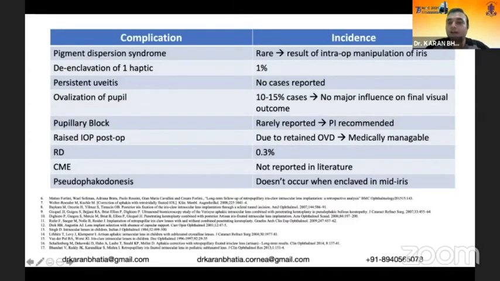Pupillary block is rarely reported. However, PI is recommended. Raised IOP postoperatively is due to retained OVD, and it is medically manageable. RD is reported as 0.3%. CME has not been reported in the literature, and pseudophacodonesis doesn't occur when it is enclaved in the mid-iris plane.